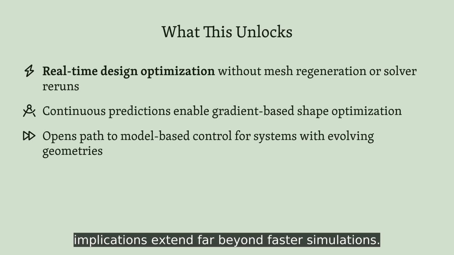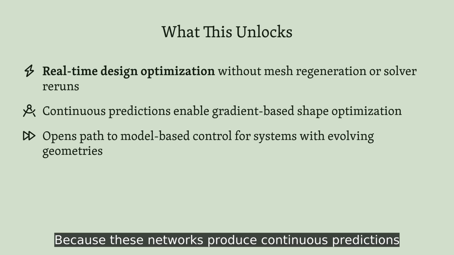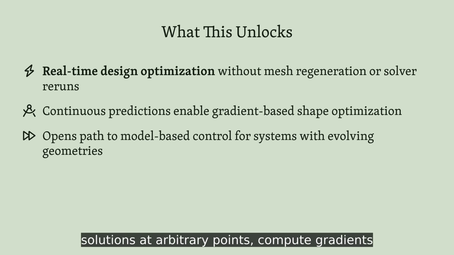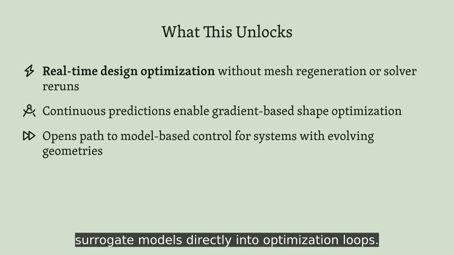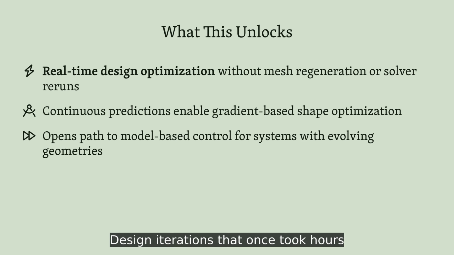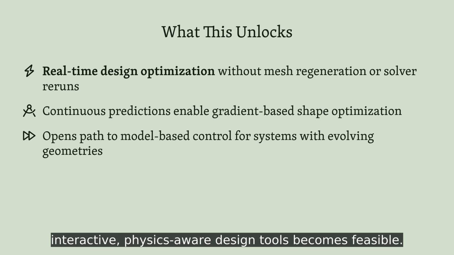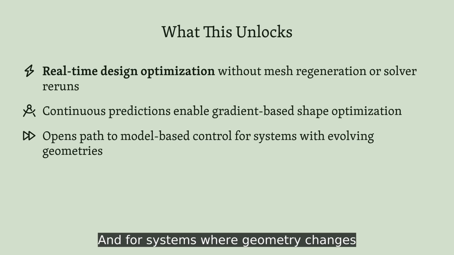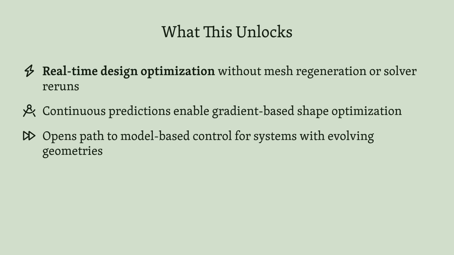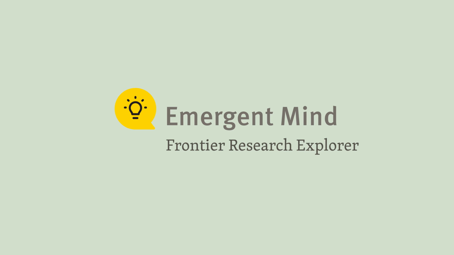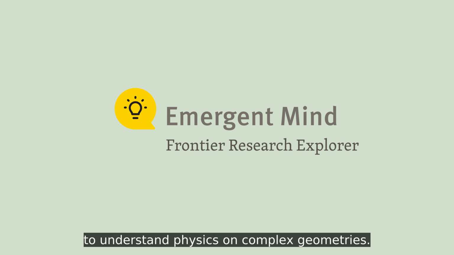The implications extend far beyond faster simulations. Because these networks produce continuous predictions without discretization constraints, engineers can query solutions at arbitrary points, compute gradients with respect to geometry, and embed surrogate models directly into optimization loops. Design iterations that once took hours now take milliseconds. The dream of interactive, physics-aware design tools becomes feasible. And for systems where geometry changes during operation, like morphing wings or adaptive structures, model-based control suddenly enters the realm of possibility.